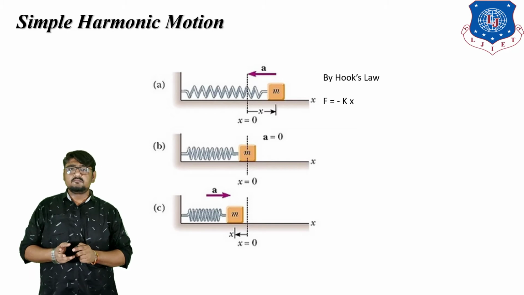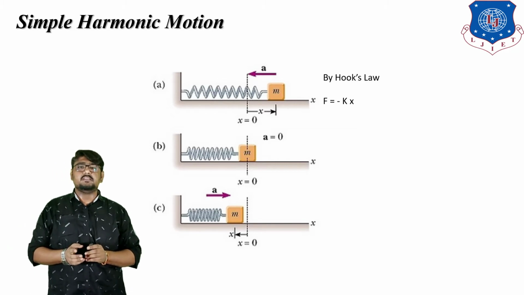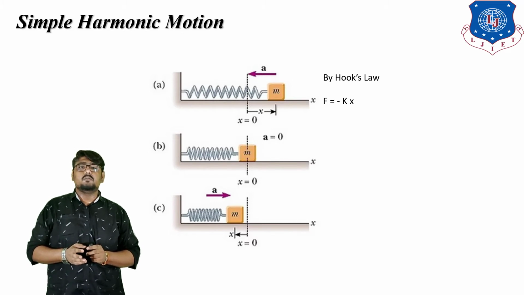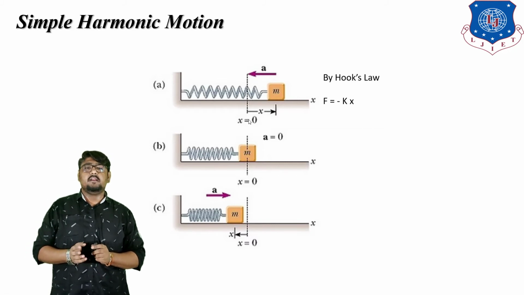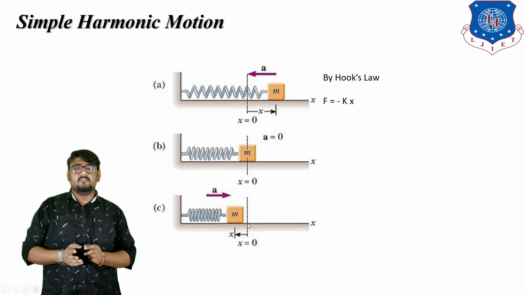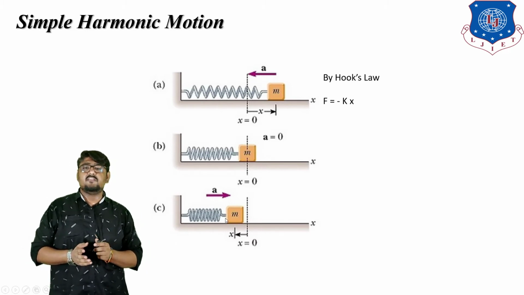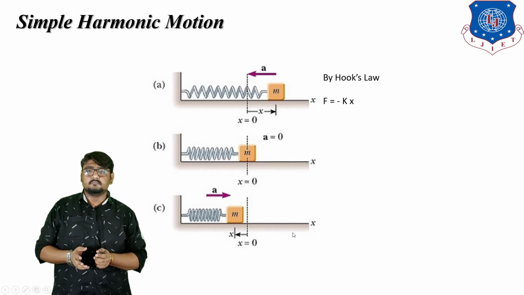The negative sign in the expression indicates that the force is opposite to the displacement. When the mass is pulled to the right, the spring gets stretched. Then x is positive and the force is negative and is directed to the left. When x is negative, the spring is compressed and F is positive and directed to the right.